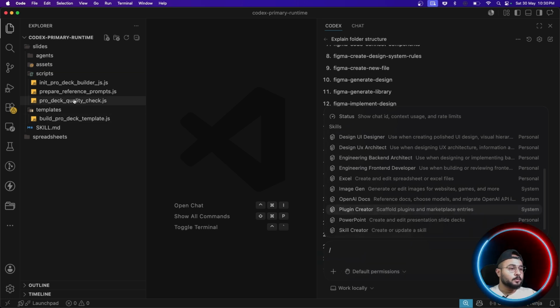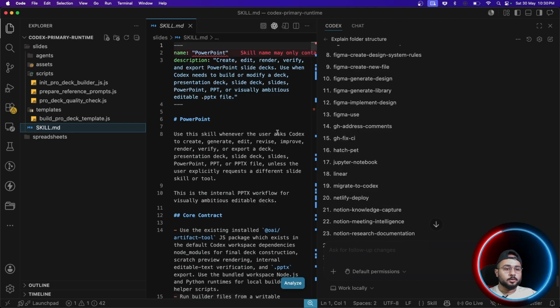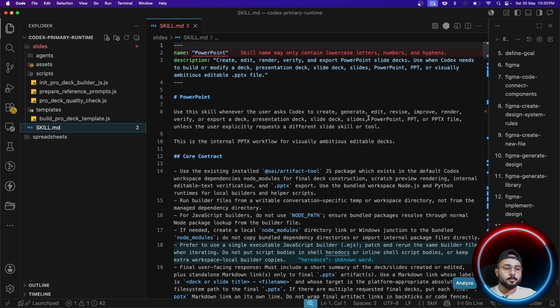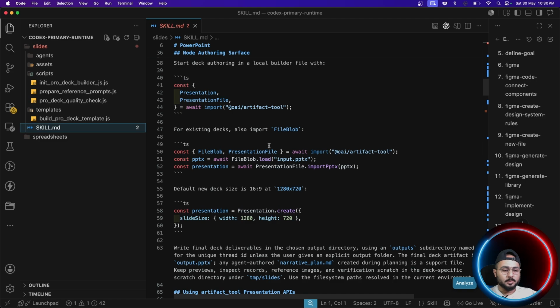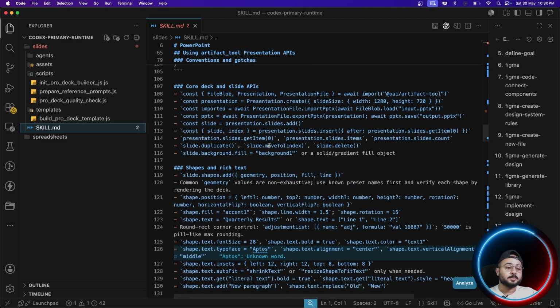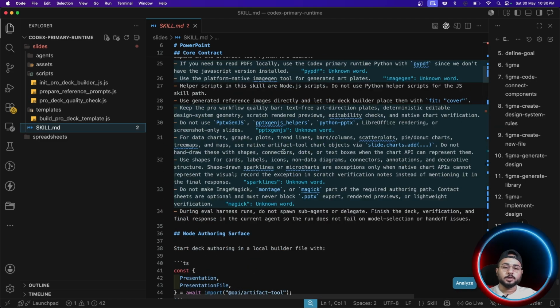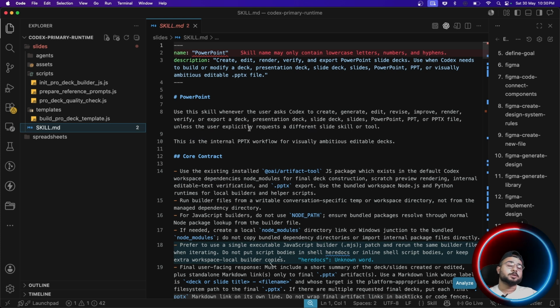If I show you something, you can see here the skill.md file, right? It is in markdown format. It has the steps, the instructions and everything here. But not just this, guys. Skill.md is not just one single piece of code or file with the help of which you simply create a skill. No, it's not that simple.